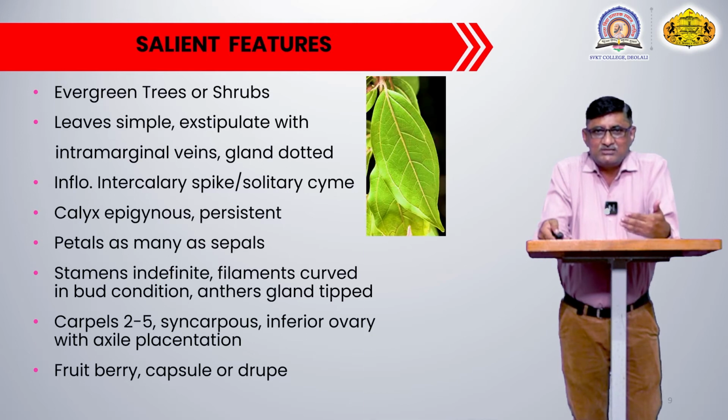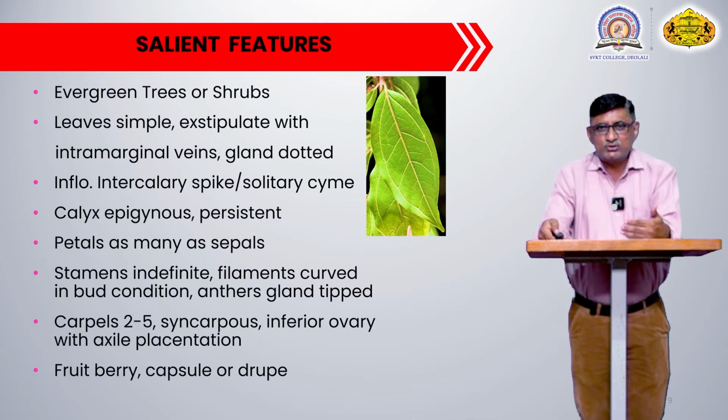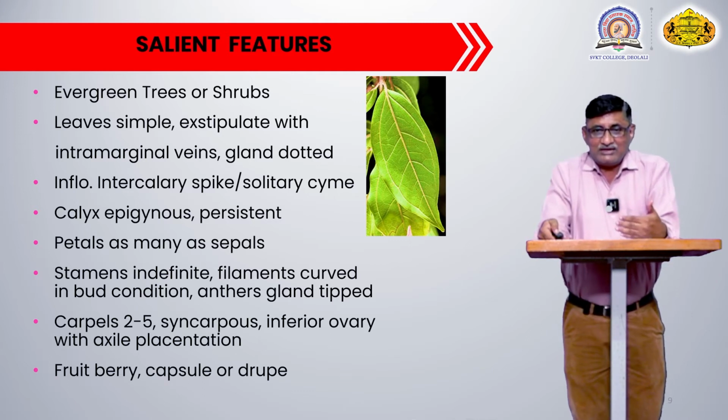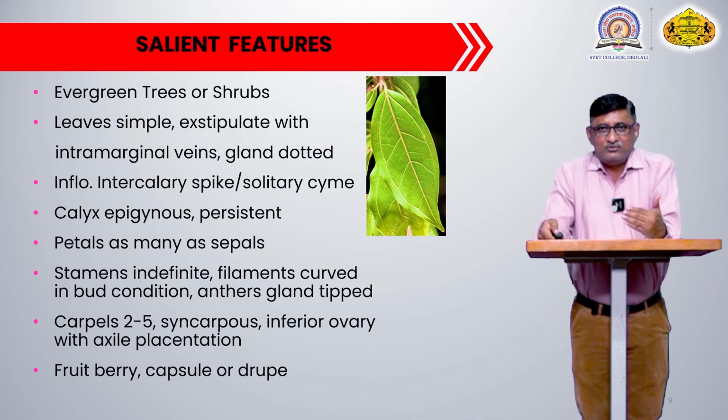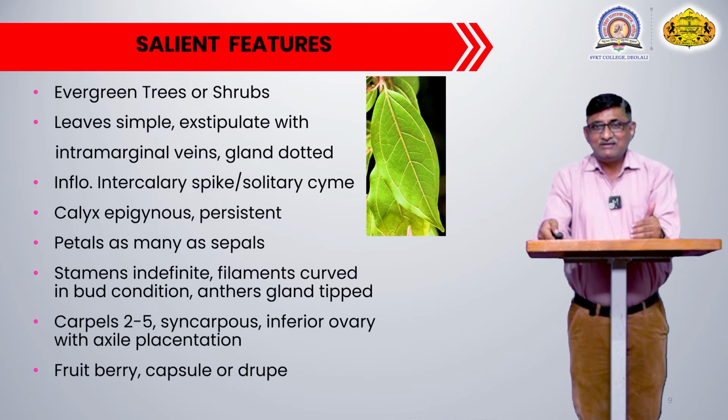You can observe the image of a leaf. That image is showing the intramarginal veins. Along the side of the margins there is a vein along both sides, and that vein limits the extension of the lateral veins that originate from the midrib.